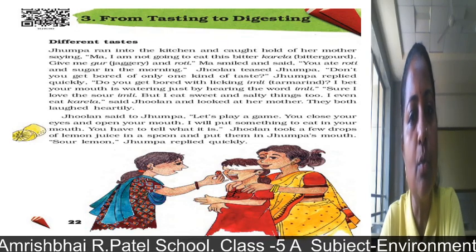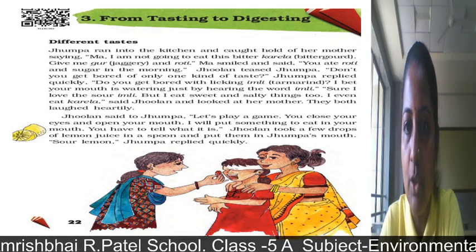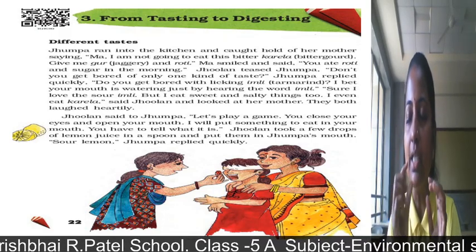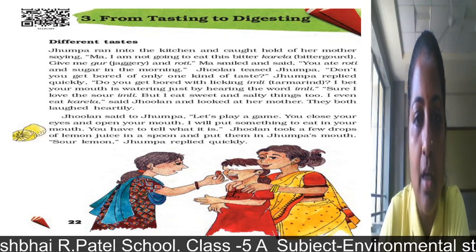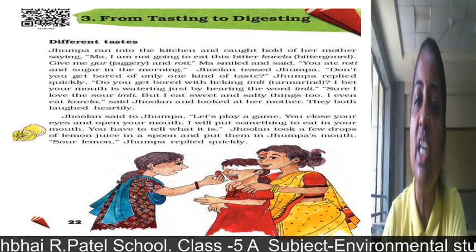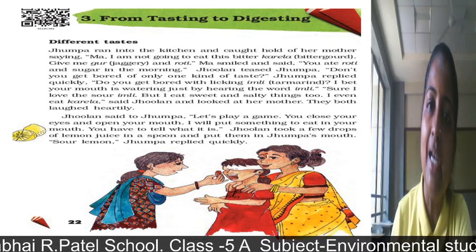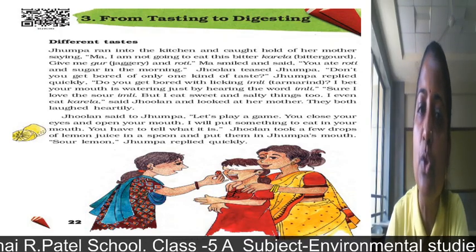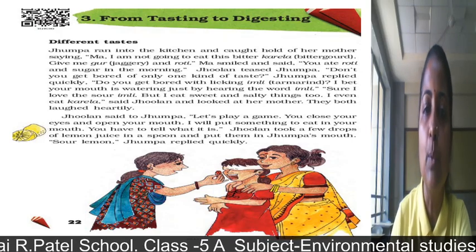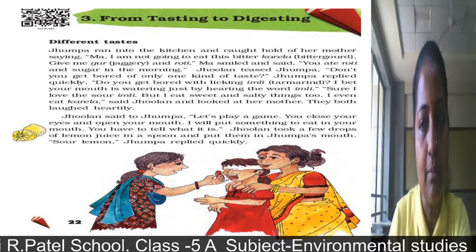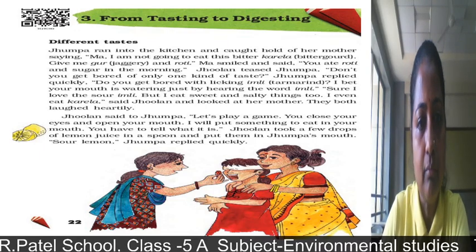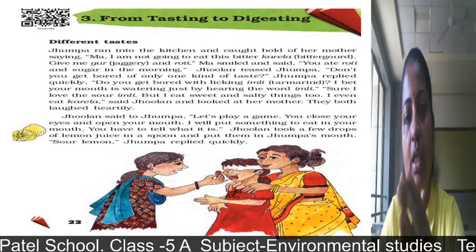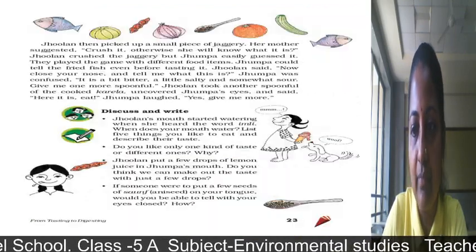Then Jhulan said to Jhumpa, "Let's play a game. You close your eyes and open your mouth." Means you have to close your eyes and just open your mouth. "I will put something to eat in your mouth and you have to tell what it is." Jhulan took a few drops of lemon juice in a spoon and put them into Jhumpa's mouth. "So, sour lemon," Jhumpa replied quickly. So in this way they were tasting the food.